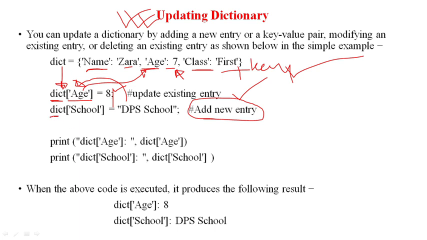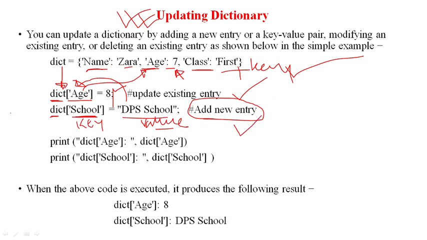Simply we can write the dictionary name, write a new key name, whatever the key name we want to add, and then I can provide the value. So this is the value, and this is what? The new key with new value, and that will be added into the dictionary, okay.